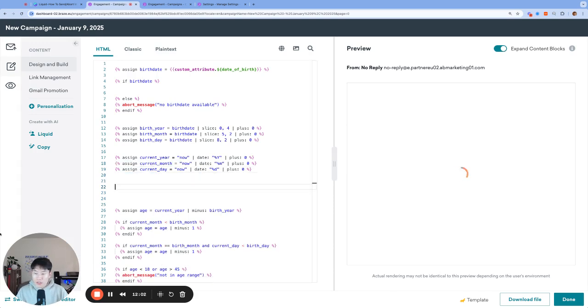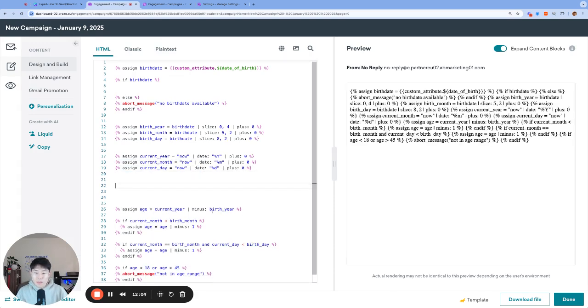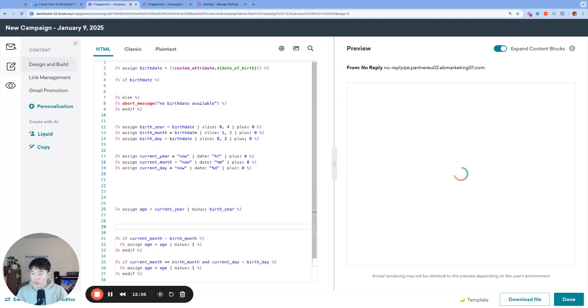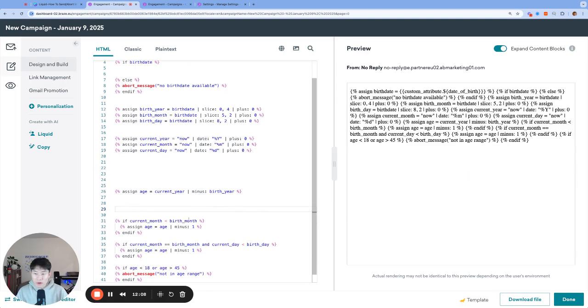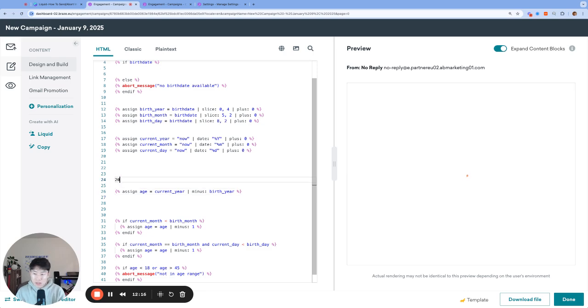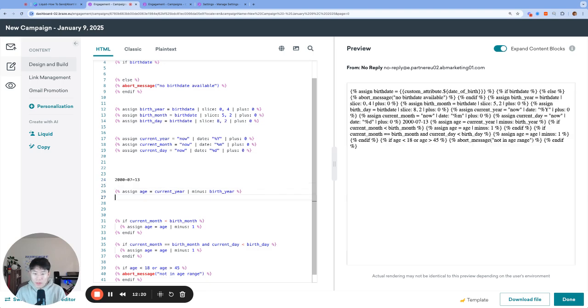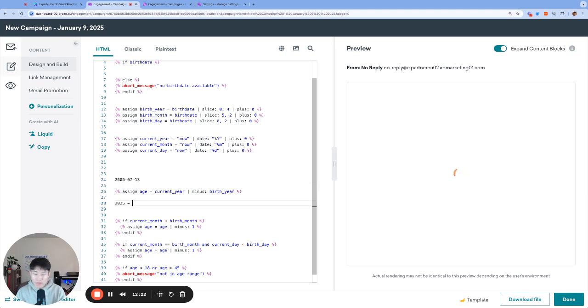The next section, we are finally ready to do some math to figure out your age. And the math is very simple. Your age is simply your current year minus your birth year. So for someone whose birthday is on July 13, 2000, the math would be 2025 minus 2000 equals 25.